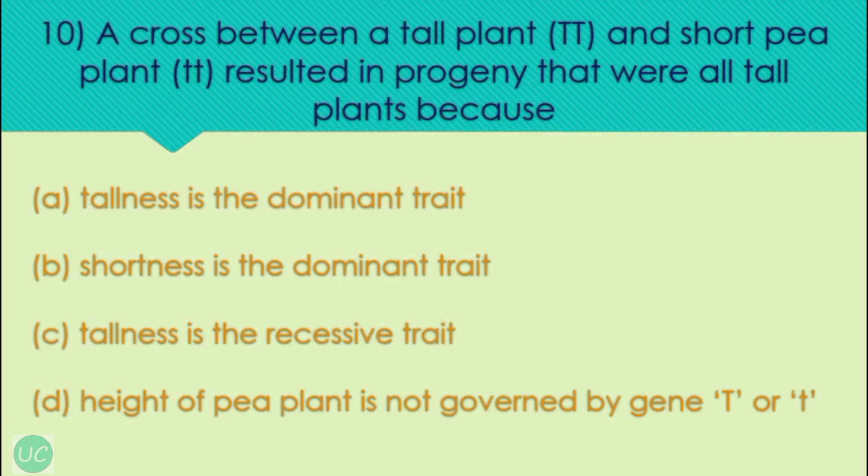Okay, our next question is, a cross between a tall plant, that is capital T, and a short pea plant, that is small t, resulted in progeny that were all tall plants because option A, tallness is a dominant trait. So this is correct. And because tallness gets expressed even in heterozygous genotype. Okay, and B, shortness is a dominant trait. So this is incorrect. And C, tallness is a recessive trait. So this is also incorrect. And D, height of a pea plant is not governed by the gene capital T or small t. So this is entirely wrong. So the correct option over here is tallness is a dominant trait.